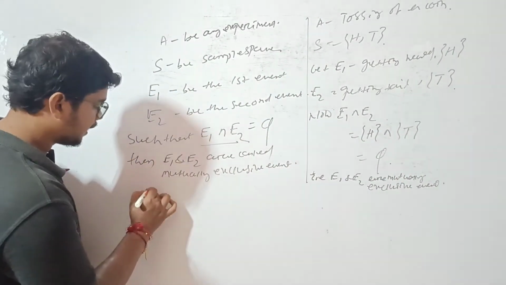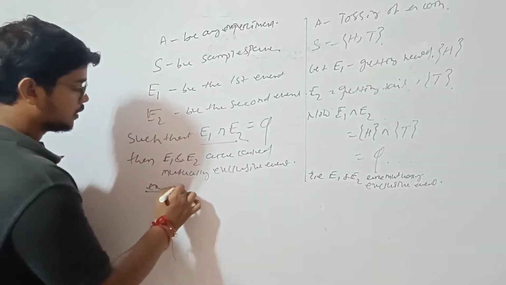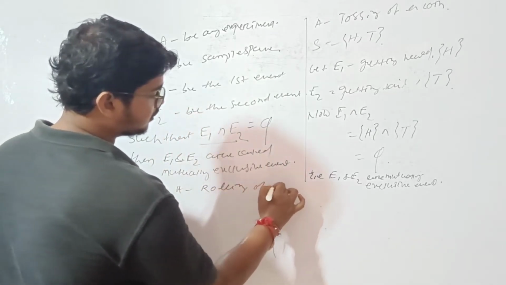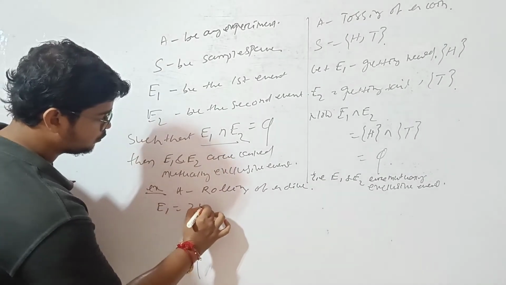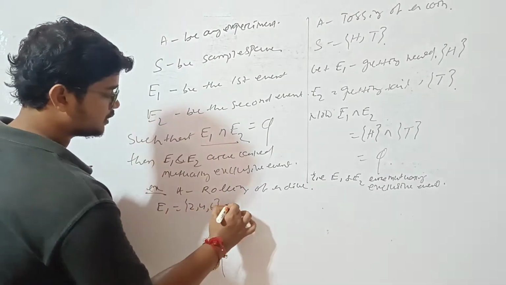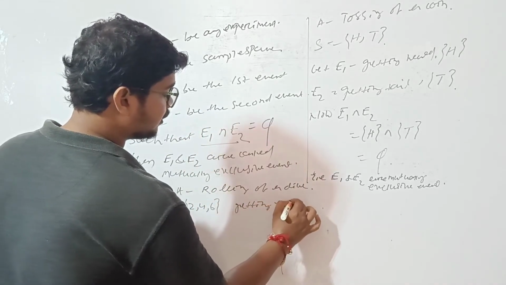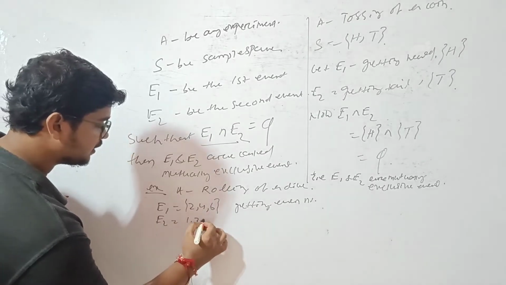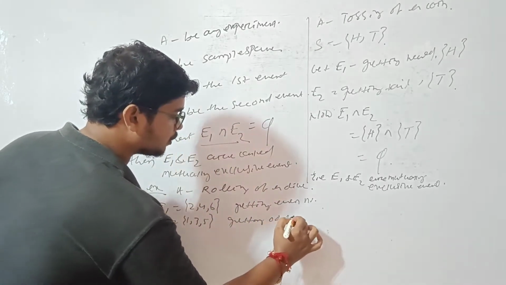Let's take another example. Rolling of a dice. If I take E1 equal to 2, 4, 6, that means getting an even number, and E2 equal to 1, 3, 5, that means getting an odd number.